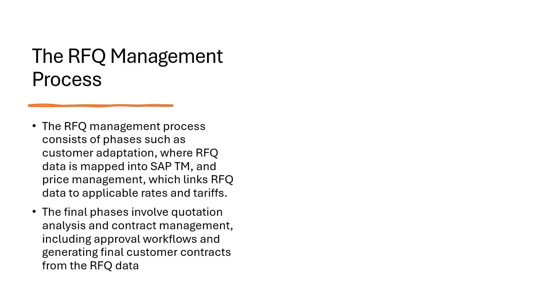Next is the request for quotation process, which has four phases: customer adaptation, price management, quotation analysis, and quotation or contract management. The process actually starts by converting customer request for quotation data into an SAP TM understandable format, which will match the data with the existing traffic and accumulate the creation of the customer contract. Each phase involves detailed steps to ensure the quotation aligns with the customer's request.